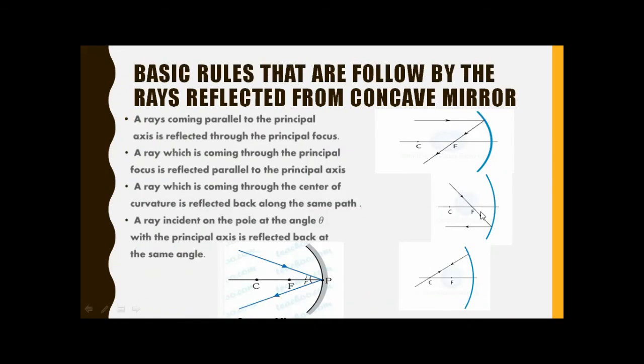If it is coming through the principal focus, it reflects as parallel rays of light. When it comes from the center of curvature, it comes back through the same path. And when it makes some angle with the principal axis, after striking it always reflects back with the same angle as the angle of incidence. I hope you understand the rules which are followed by light when it strikes a concave mirror.